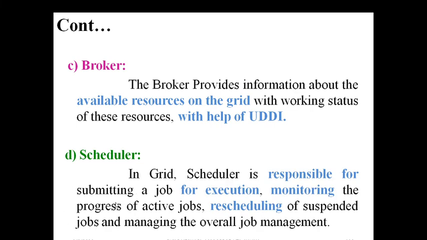Scheduler: who is responsible for this? The responsibility of the scheduler is executing, monitoring and rescheduling. If you have work to assign, it will assign the jobs: submitting a job for execution, monitoring the progress of active jobs, rescheduling suspended jobs, and managing the overall job management. So the total job work is controlled by the scheduler.